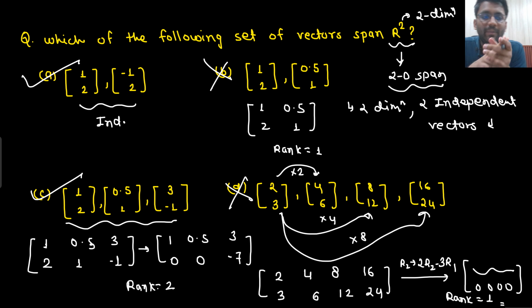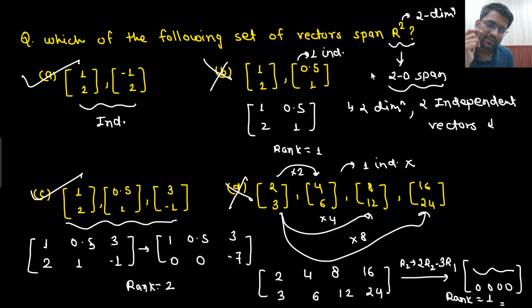So you need two independent vectors. Here we are getting only one independent vector, here also one independent vector, here also one, and here also one independent vector. That means not satisfied. Yes, here we are getting two independent vectors, and here also we are getting two independent vectors. That means A and C will span. The rest of the two options will not span.